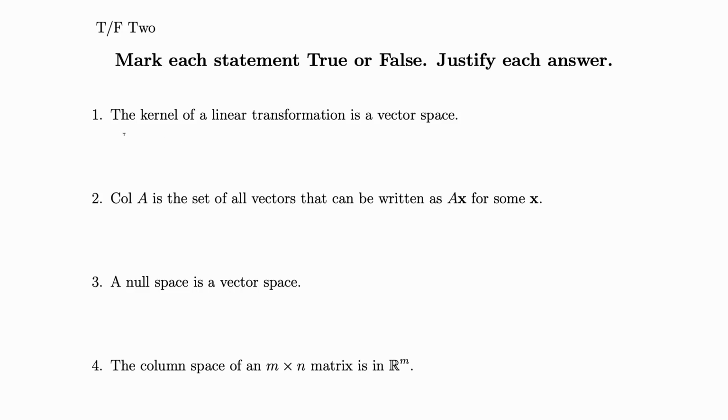True, false. The kernel of a linear transformation is a vector space. Yeah, that's true. This is just the name for null space. When we are talking about a matrix, we call it null space. But when we talk about a linear transformation, the same null space is called kernel. I mean, they are almost the same. In fact, the same, but we call them differently in different contexts.